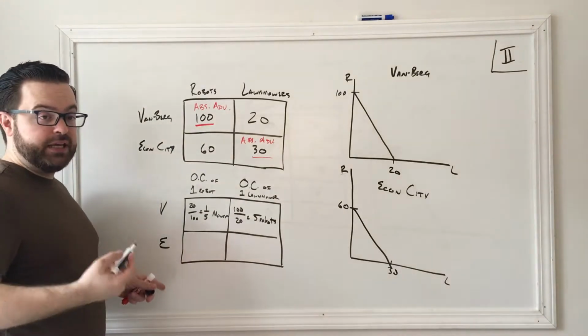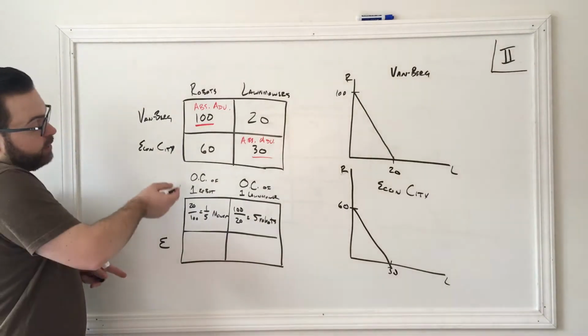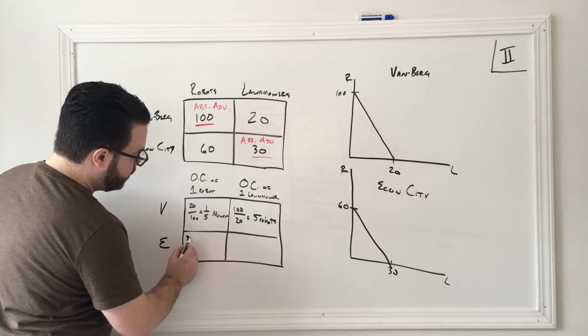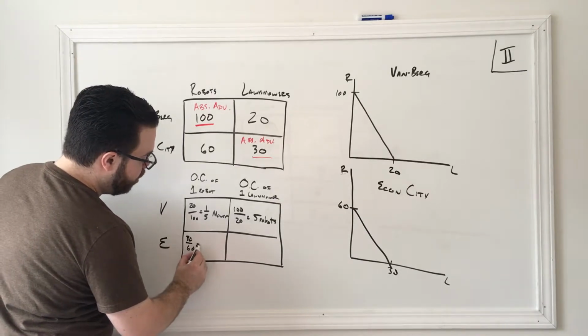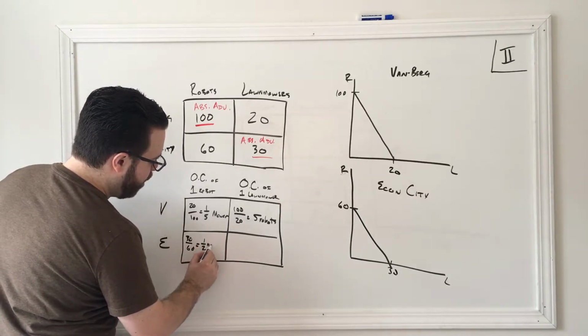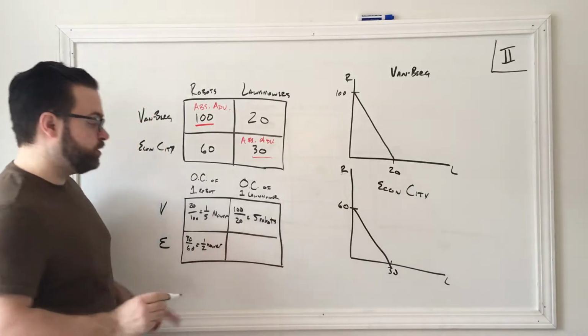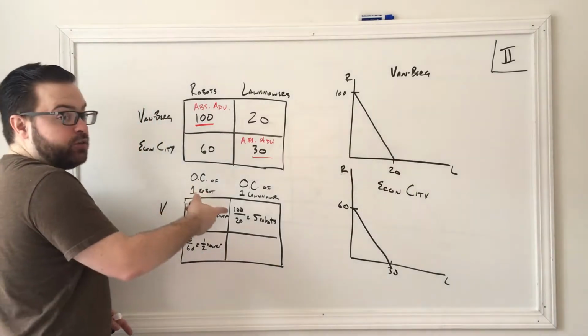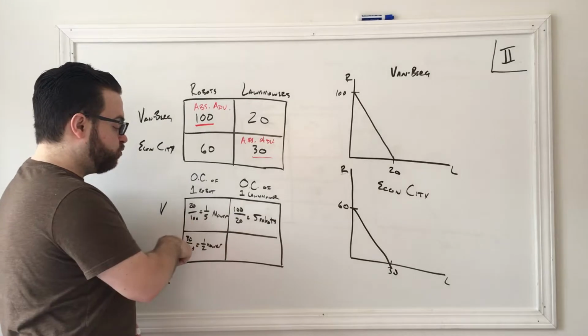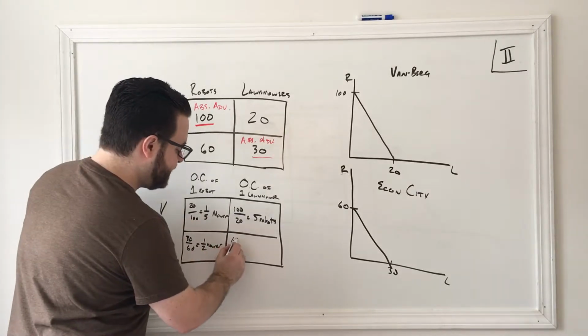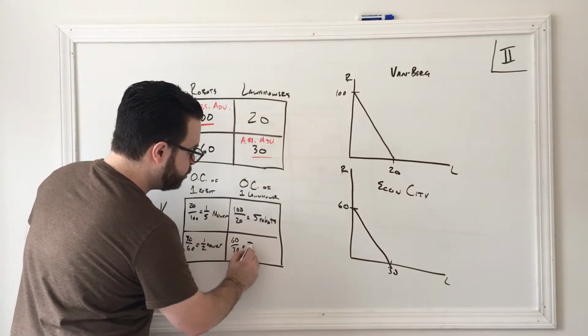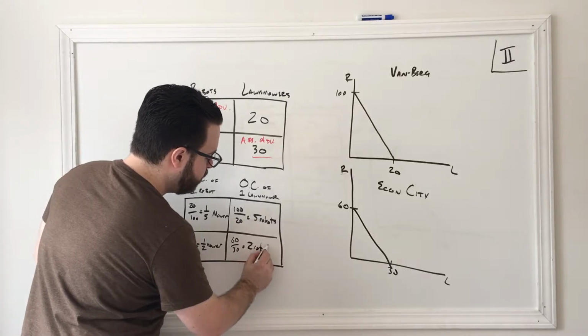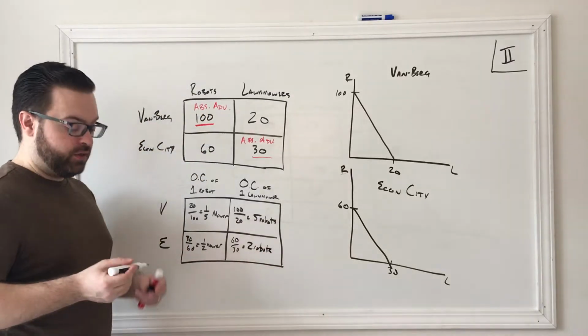Same is true for Econ City. Let's say Econ City wants to make one robot. Well, they give up 30 over 60, or they give up 1/2 of a mower in order to make one robot. What if they were going to make lawnmowers? How many robots are they giving up? Well, they're giving up 60 over 30, or 2 robots for every lawnmower they make.